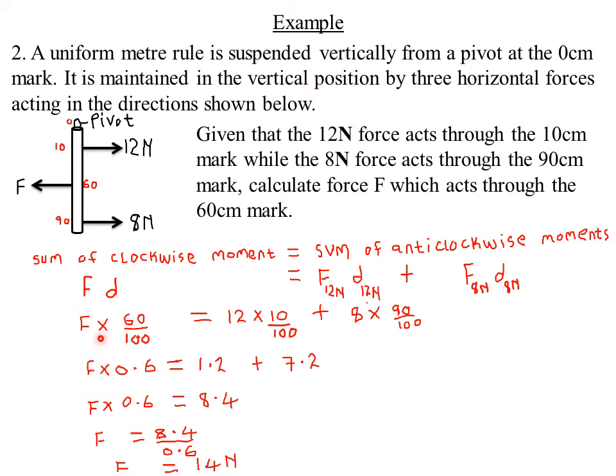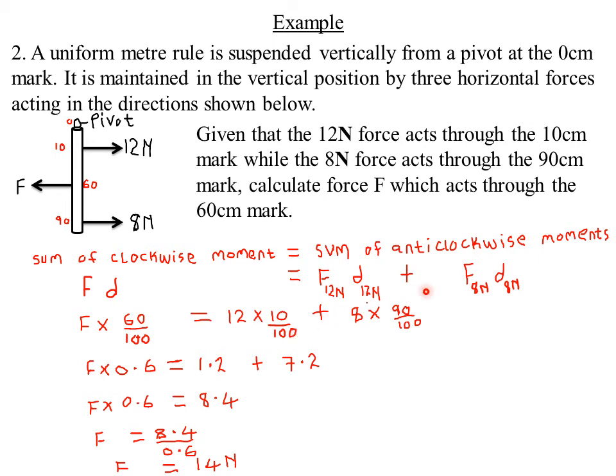So here I have the force F times 60 divided by 100 because its distance from the pivot is 60. Then for the 12 Newton force, its distance from the pivot is actually 10 because it is at the 10 centimeter mark. So I have 10 minus 0, you actually get 10. So here I have 12 Newton times 10. Then to convert it into meters, I have 10 divided by 100 because 100 centimeters is equal to 1 meter.